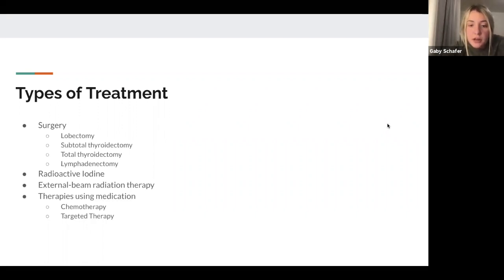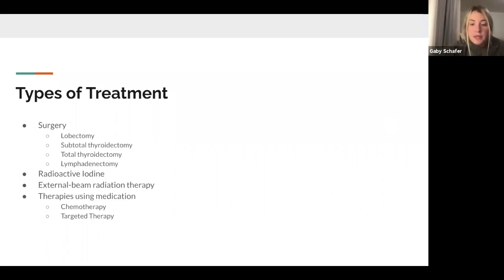The next option is therapies using medication. This encompasses chemotherapy and targeted therapy and can be done either through IV or orally. Chemotherapy is the use of drugs to destroy cancer cells by preventing them from growing and dividing. Side effects include fatigue, risk of infection, nausea and vomiting, hair loss, loss of appetite, and diarrhea.